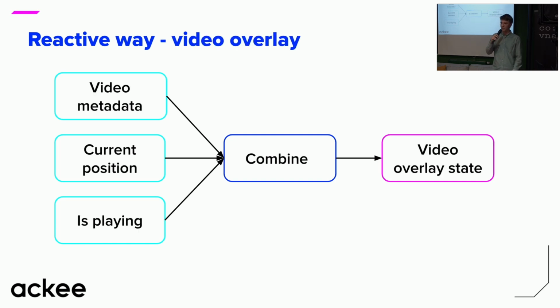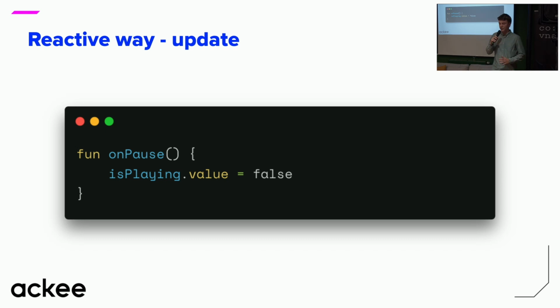We have our video overlay. And if we think about it, actually everything that we need is the metadata of the video, the current progress, and whether the video is playing. So from the metadata, we can get the title and the duration. The position is something we need to keep updating, and whether it's playing as well. And everything else can be just created by combining those three things. And the greatest thing about it is that now to update the state, you just update the appropriate state variable, and that's it. And the combination logic then takes care of the rest.